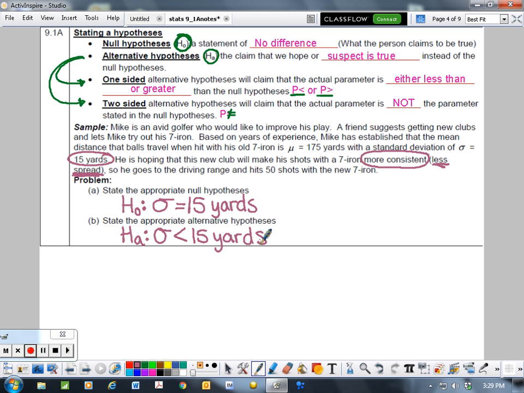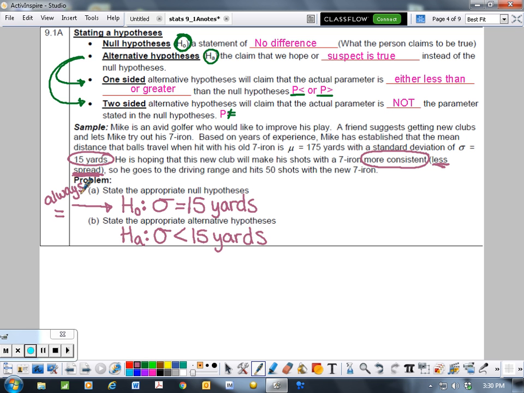We're going to test these two hypotheses. And every time we do a significance test, we should have a null and an alternative hypothesis. So something that you should know is that our null hypothesis will always have an equal sign. Always.